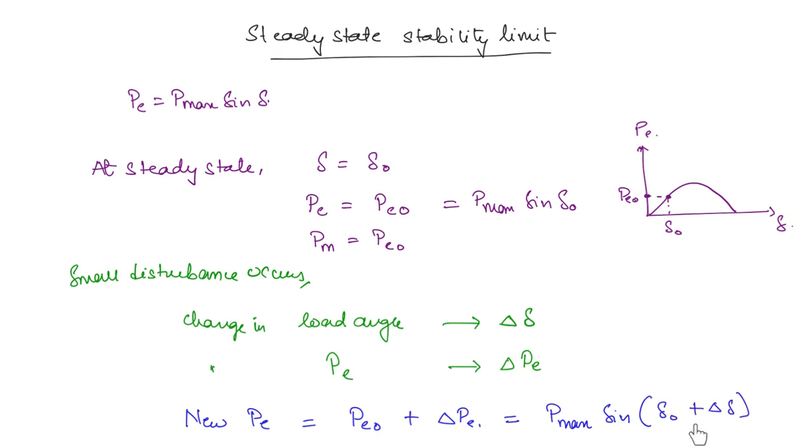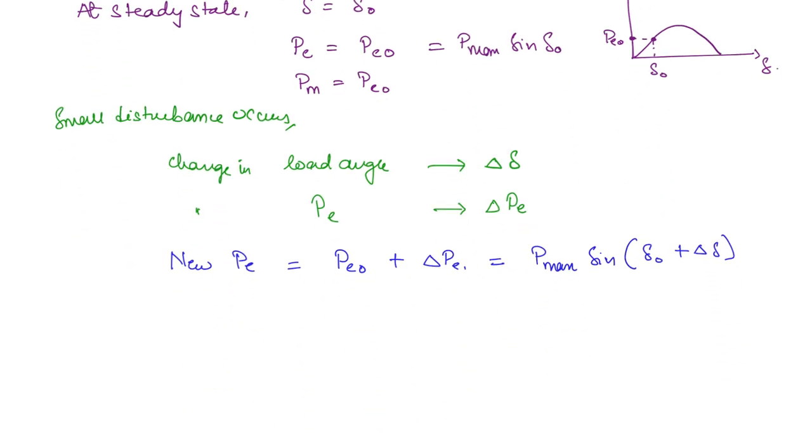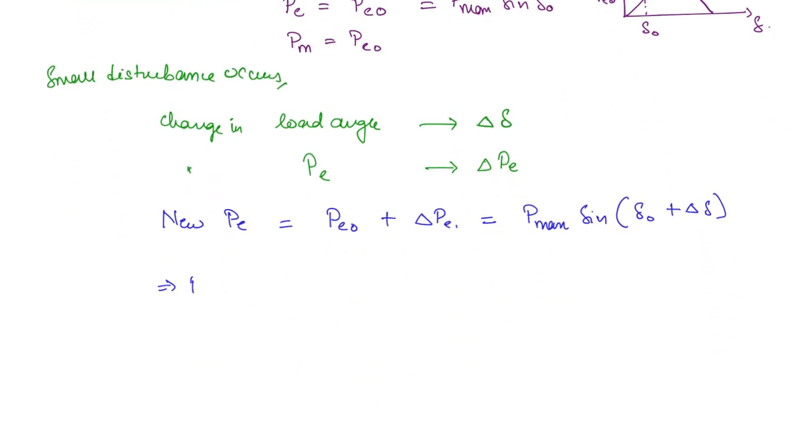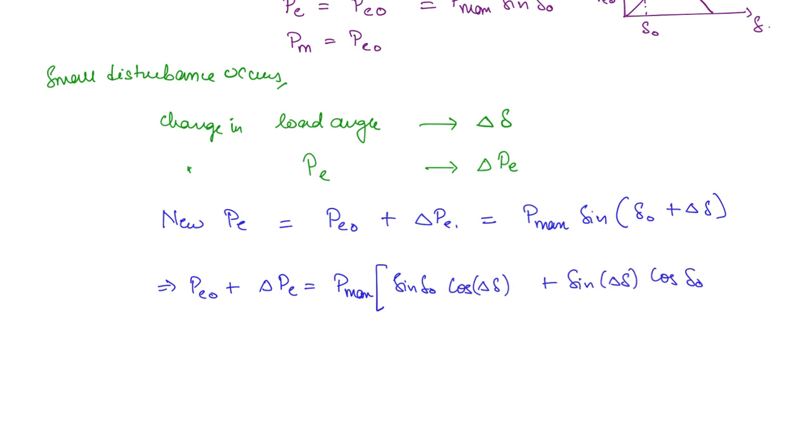Now this sine of delta naught plus delta delta we can expand, right? So you are going to get PE naught plus delta PE equal to P max into sine delta naught cos delta delta plus sine delta delta cos delta naught, okay.